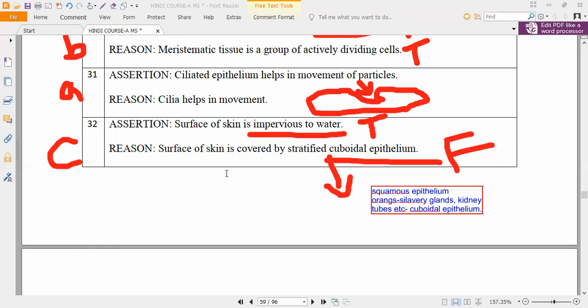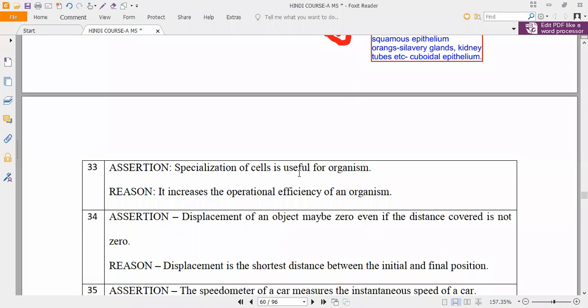Next, 33. Specialization of cells is useful for organisms. Is it true or not? Specialization of cells in single cells. Specialization of cells will be useful for the organism. Is it true or not?